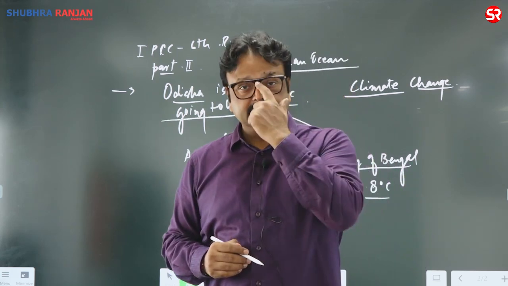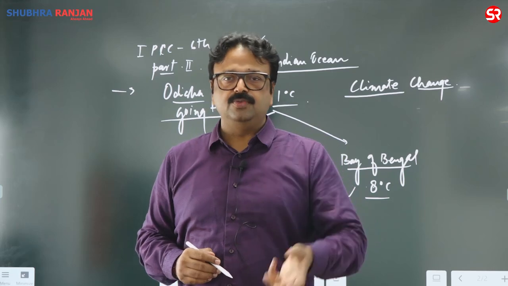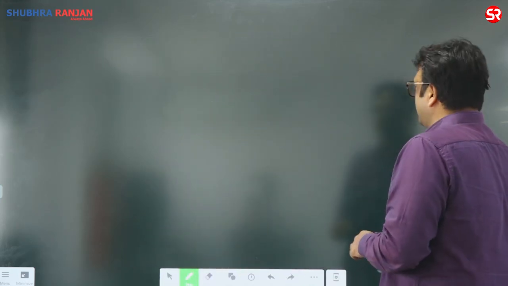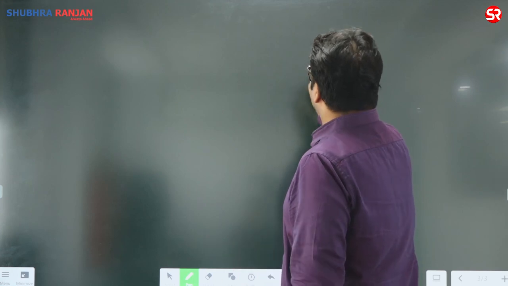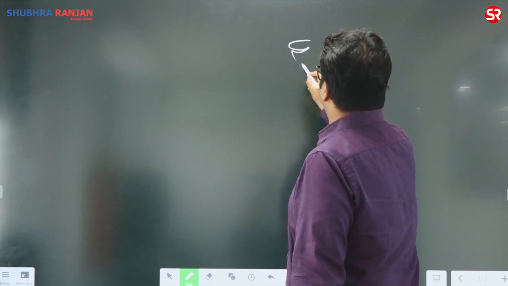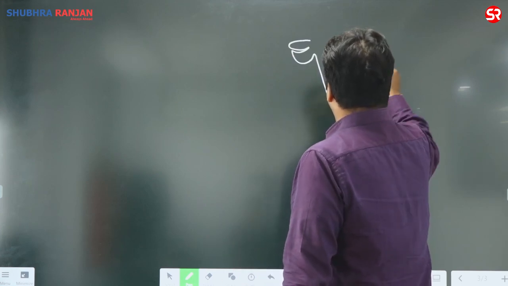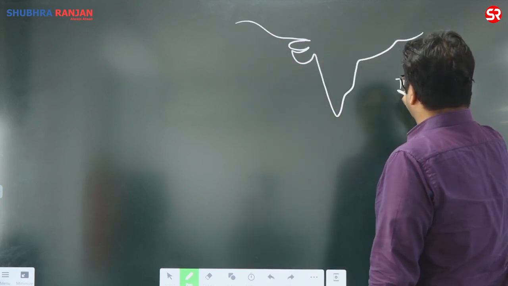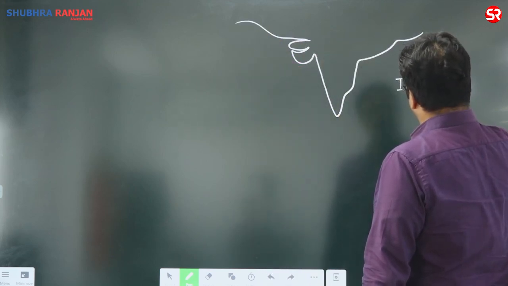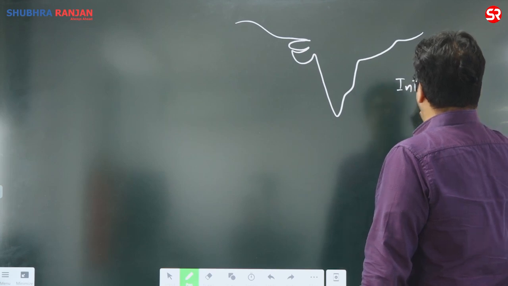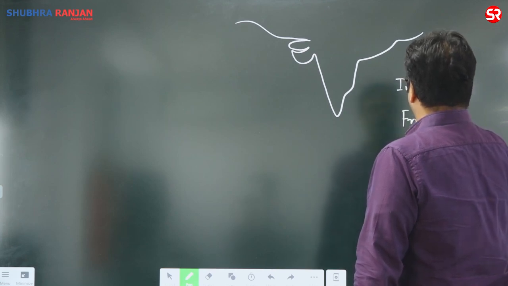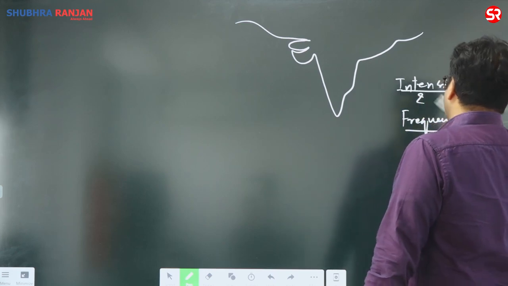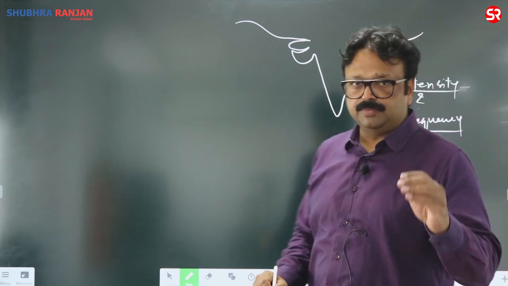So why this sea surface temperature rise? Primarily it is due to global climate change. How is it going to affect the formation? There will be more frequent cyclones as well as intensified cyclones. Both intensity and frequency are going to increase.